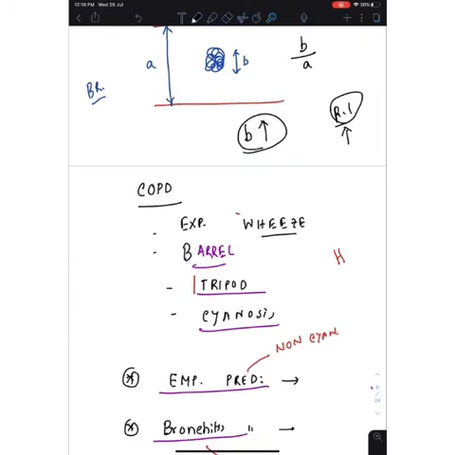Other than this, you all know barrel shaped chest. The patient will sit in a tripod fashion because it will relieve him. Basically, there will be a history of smoking. We all know there can be hypoxemia leading to cyanosis. So those are the things you can see in case of COPD.